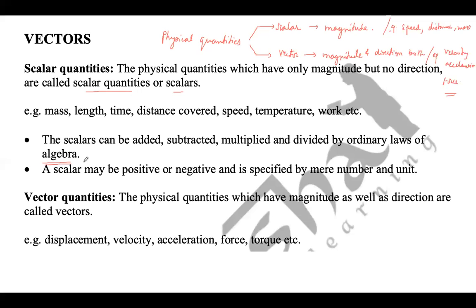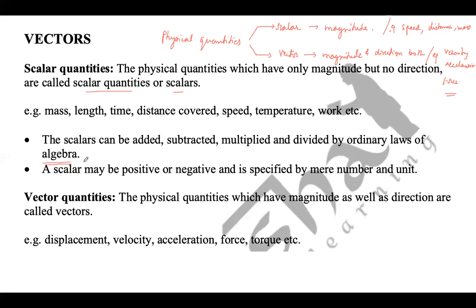So if we have to add two physical quantities which are scalar, or subtract them, or multiply or divide them, this is possible by normal ordinary laws of algebra. When we add two numbers, subtract the numbers, or multiply or divide the numbers, the algebra which we follow there, the same is followed for scalars also.